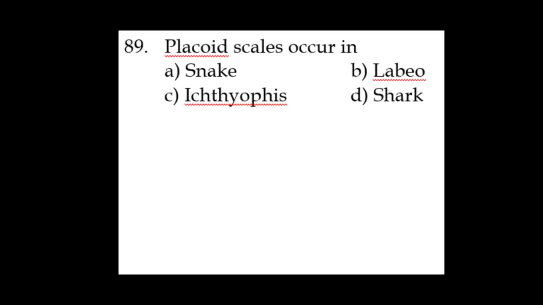Placoid scales are the minute scales present in marine fishes, especially cartilaginous fishes like sharks. And Labeo rohita is a freshwater fish where we find larger scales, and these larger scales we call cycloid scales. So cycloid scales are the larger scales found in fishes like Labeo rohita.